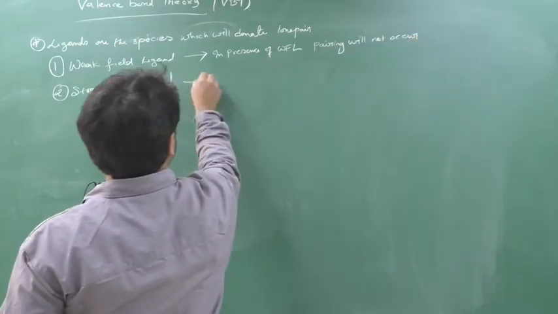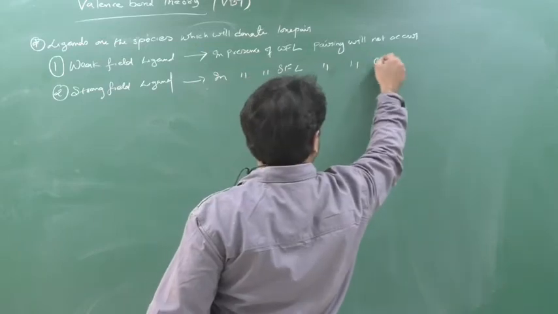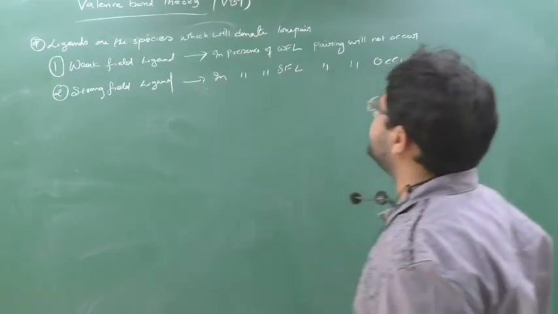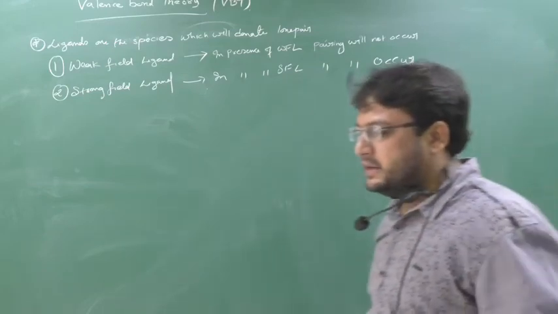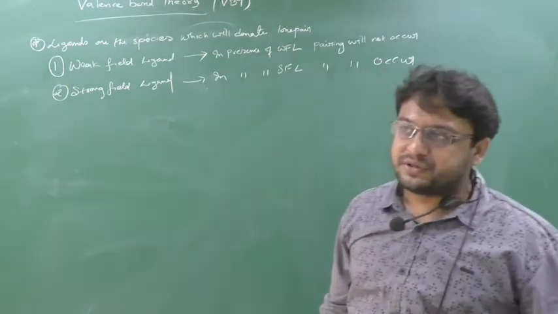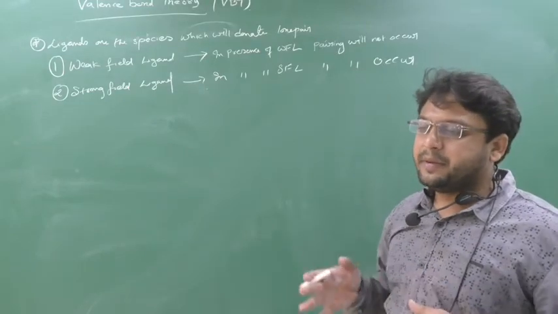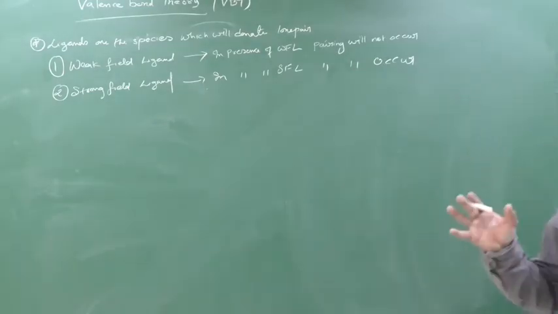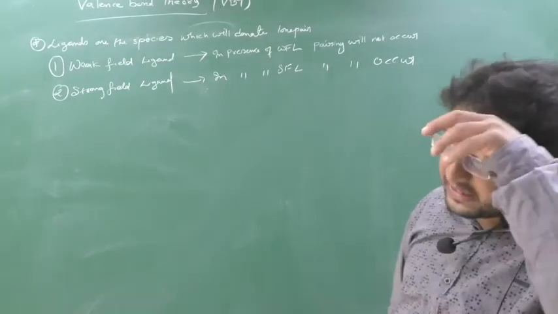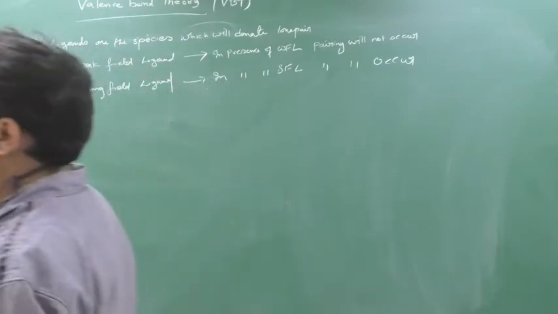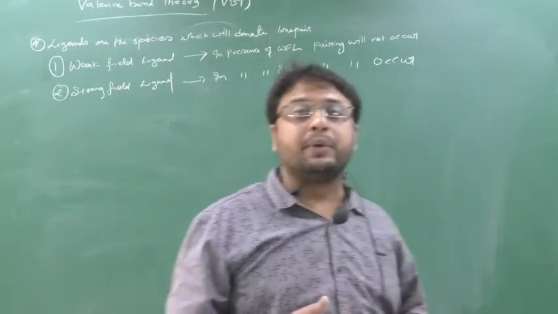And on the basis of the strong field ligand, in the presence of a strong field ligand, pairing will occur. So that is the basic difference. They have taken certain ligands and done a number of experiments. What they have seen is that in the presence of certain ligands, the metal was able to do the pairing, and in the presence of certain other ligands, the metal was not able to do the pairing.